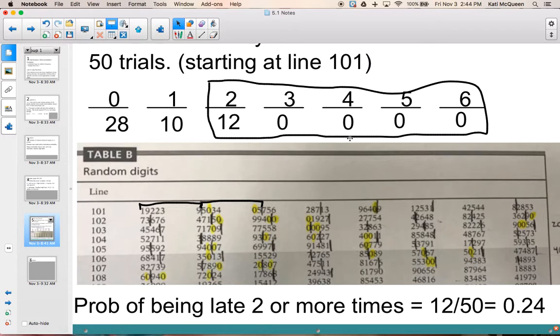Okay. Now it's important to remember that this is just one spot to start on the line. You could have started anywhere in this whole table, and you're not going to end up with 12 out of 50 every single time. So it's kind of just a luck of the draw, and that's why it's a simulation. So my estimate is 0.24 based off of what I did. So this is the probability that the train will be late 2 or more out of the 6 days.